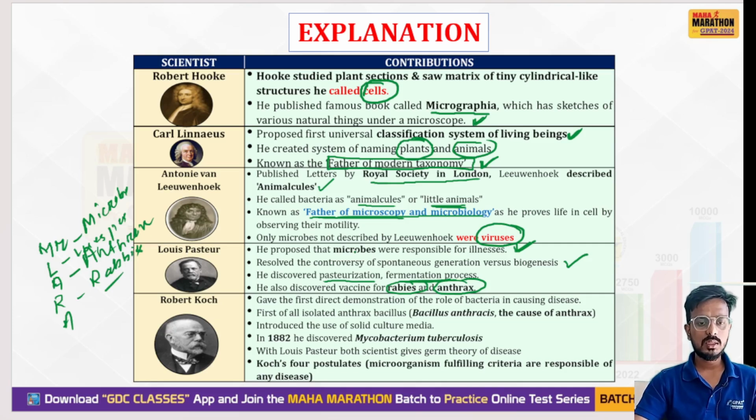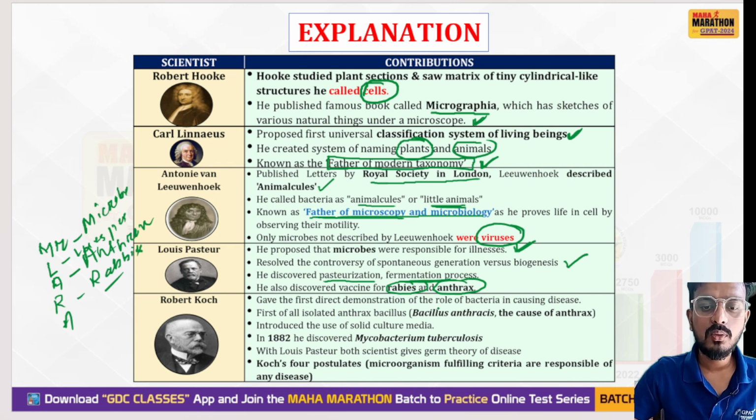Next is Robert Koch. Robert Koch gave the first demonstration of the role of bacteria in causing disease. This is important. Louis Pasteur gave the information about bacteria first, but Robert Koch gave the first demonstration of the role of bacteria in causing disease. What is the role of bacteria in the development of disease? First, he isolated the anthrax bacillus, Bacillus anthracis, which causes anthrax disease.